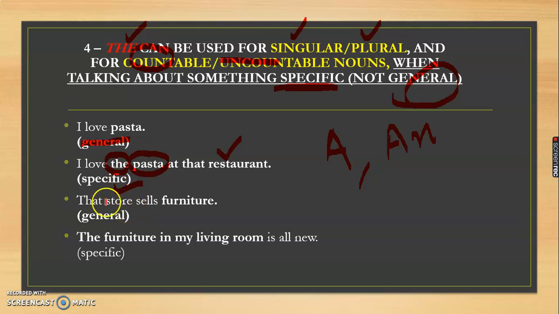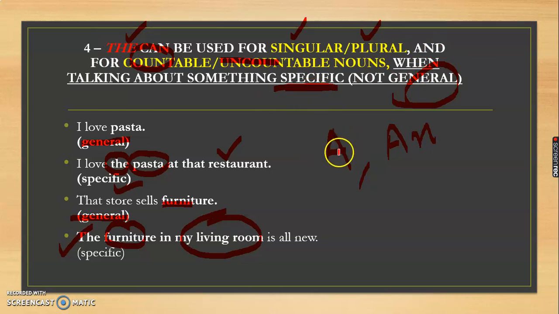Similarly, let us see the other example. That store sells furniture. That means it is a general statement that there is a store which sells furniture. We are not talking about some specific furniture. But in this sentence, the furniture in my living room is all new, I am talking about the particular furniture which is available in my living room. So that is why "the" has been used. We need to see that "the" is used only with a specific thing.